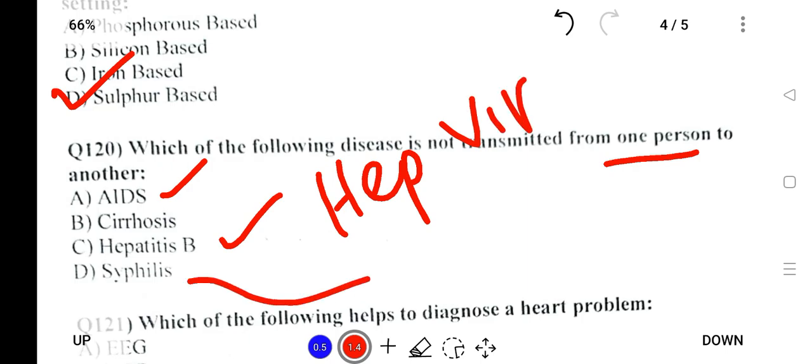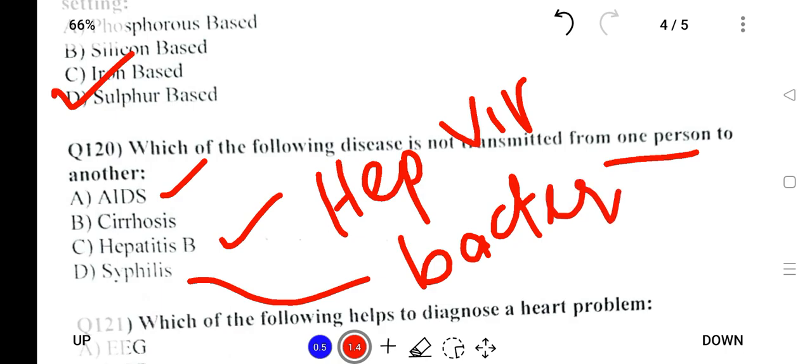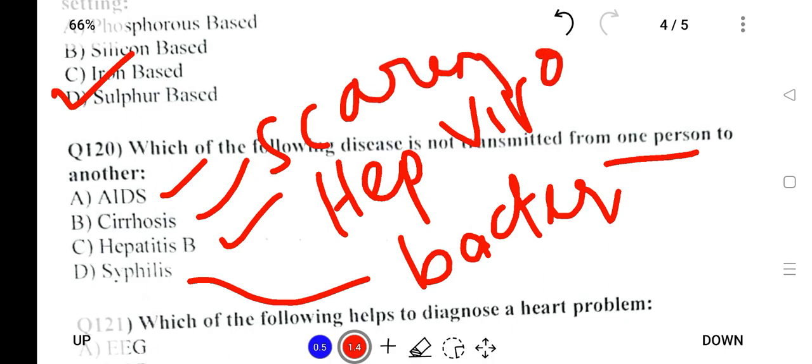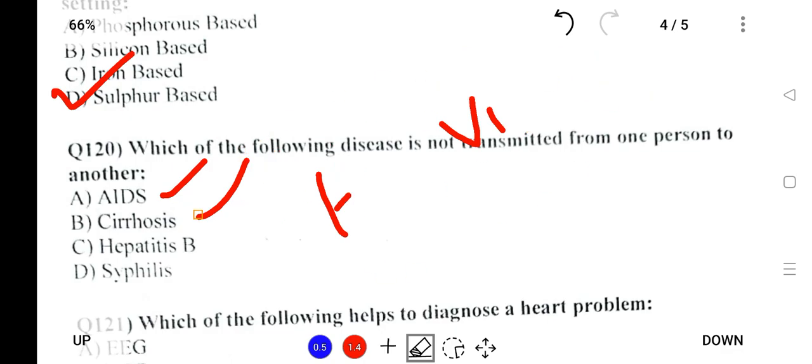Similarly, syphilis is a sexually transmitted disease that is spread by bacteria. Remaining is cirrhosis, which is the scarring of the liver. So it is cirrhosis.